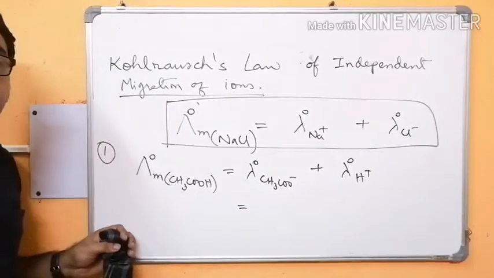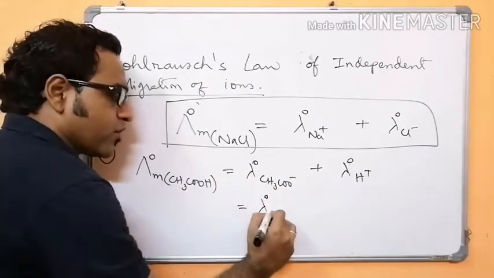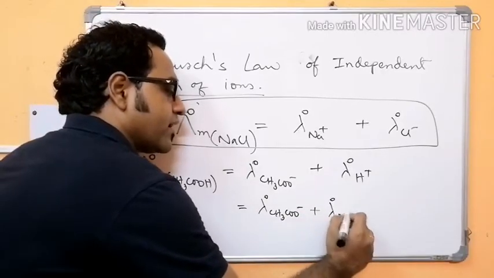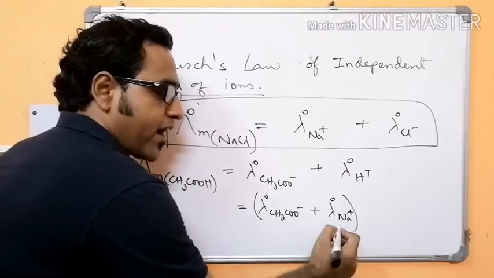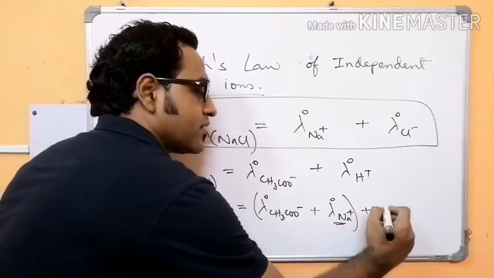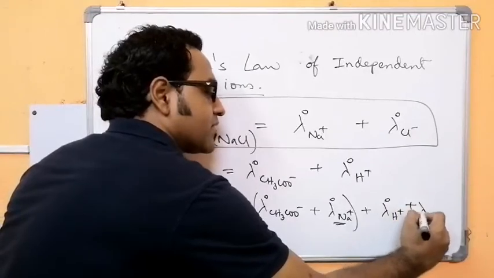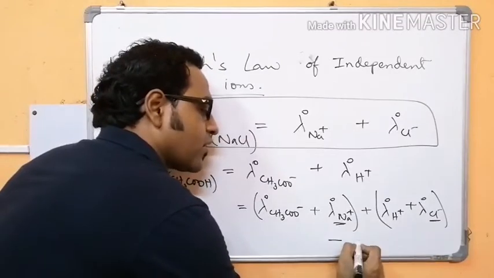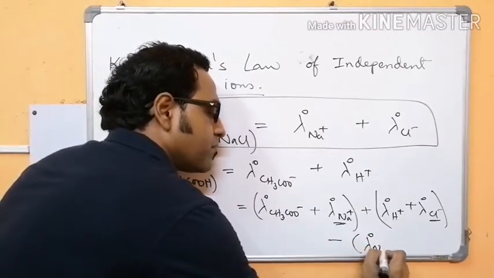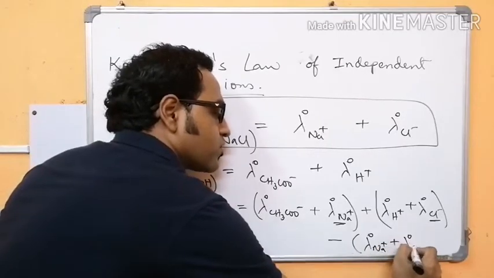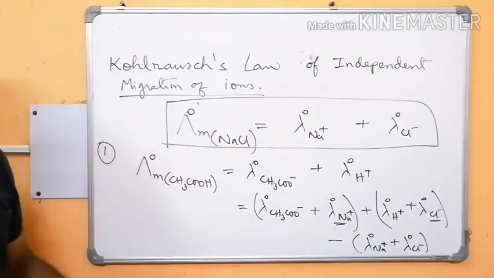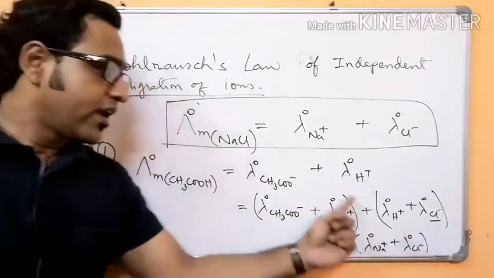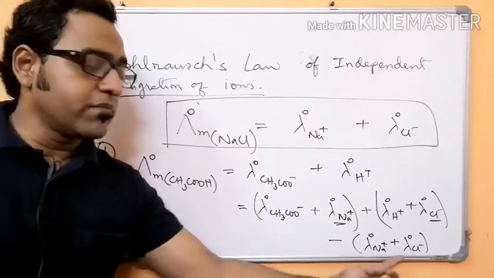Now it can be written like this: lambda naught CH3COO minus plus lambda Na plus. So I have added sodium plus lambda H plus ion plus lambda Cl minus. So I have added Cl minus. In the next I will remove sodium and chloride. So what I have done, with acetate ion I have added sodium, with H plus ion I have added chloride, and at the end I have subtracted sodium and chloride.